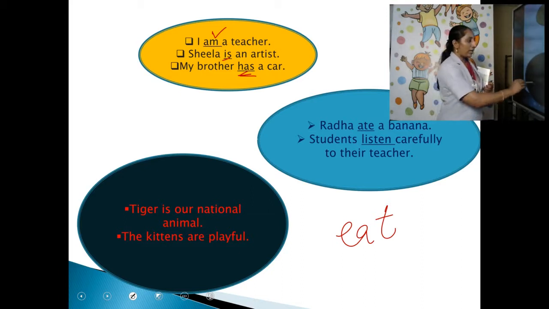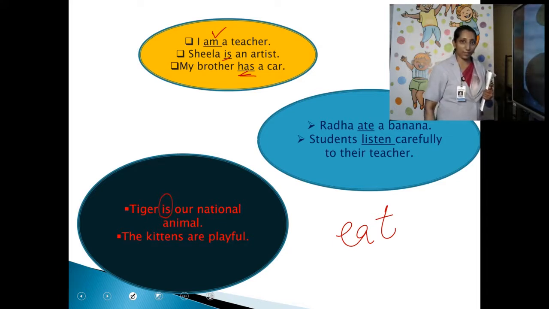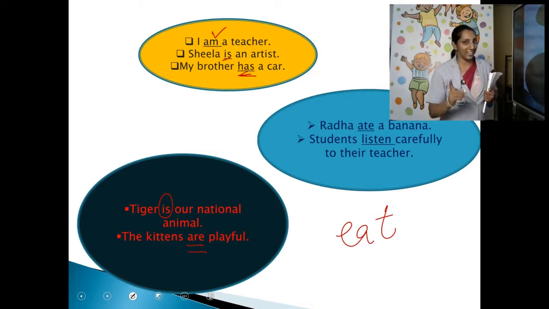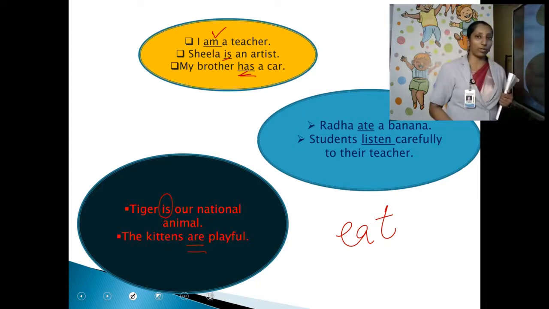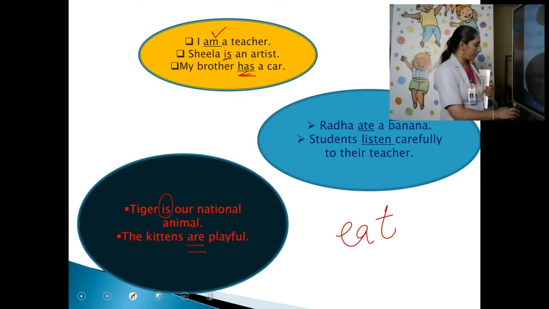Then one more example, look here. Tiger is our national animal. Here is a verb, but it does not show any action. It tells what an animal is. Tiger is our national animal. The kittens are playful. Do you like kittens? Yeah, some of you may have pets. Here also, the verbs do not show any action, but they show what these animals are. Clear, children?